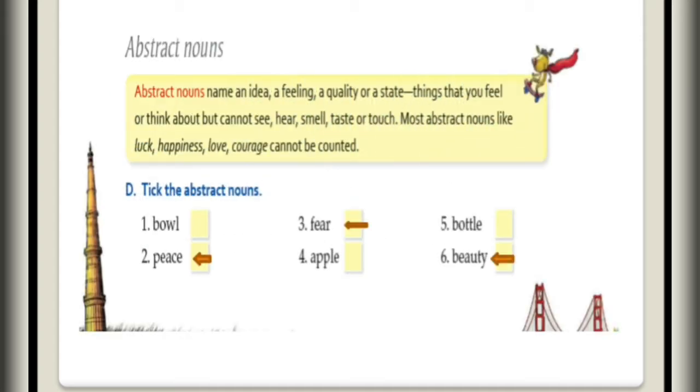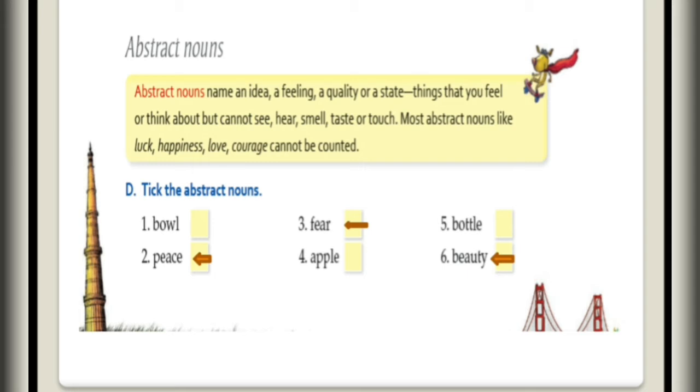Now next is abstract nouns. Abstract nouns name an idea, a feeling, a quality, or a state. Things that you feel or think about but cannot see, hear, smell, or taste. Most abstract nouns like luck, happiness, love, courage cannot be counted. So abstract nouns are things which you cannot count, touch, see, or hear, but you can feel, right? It is a quality or a feeling, like luck, happiness, love, courage. All these things come under abstract nouns.